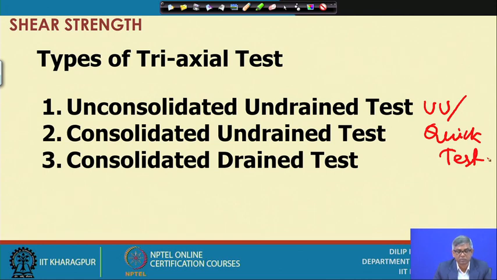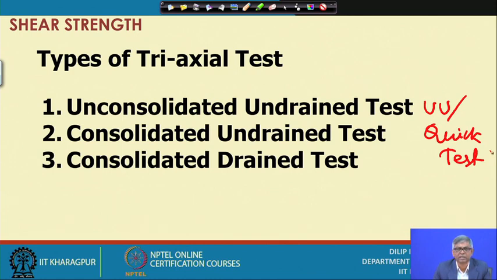And the next one is the consolidated undrained test. Here, when we apply the confining pressure and the soil is saturated, then under that confining pressure, before transferring to the soil grain, the pressure goes to the pore water inside it, in the form of excess pore water pressure.